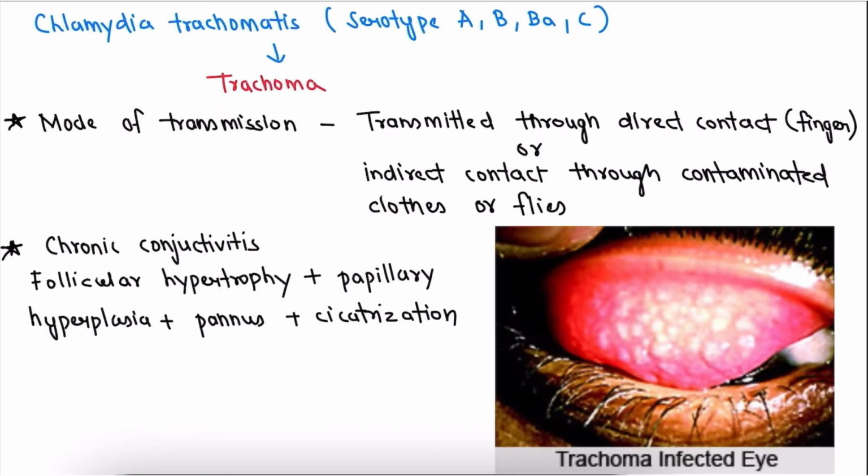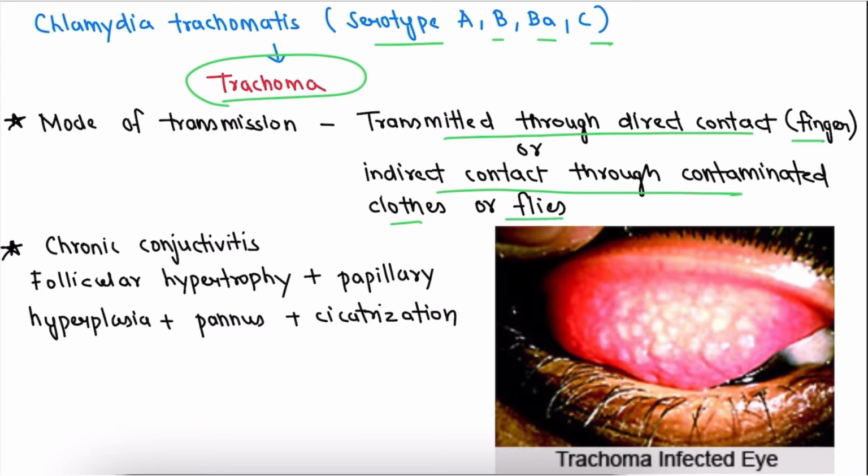So let's now focus on Chlamydia trachomatis. Now we are going to study serotypes A, B, Ba and C. These serotypes cause trachoma. Trachoma is transmitted through direct contact, that is by finger, or by indirect contact through contaminated clothes or flies. In trachoma there is chronic conjunctivitis. The four points to remember here are follicular hypertrophy, papillary hyperplasia, pannus and cicatrization.